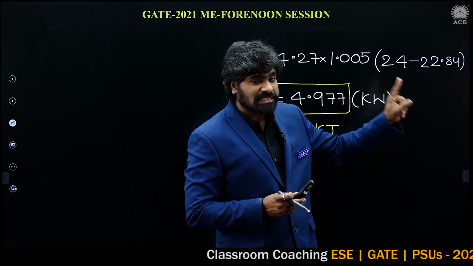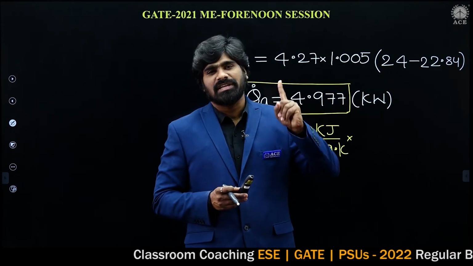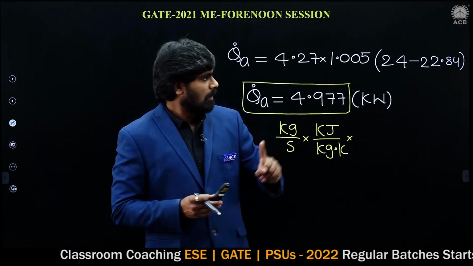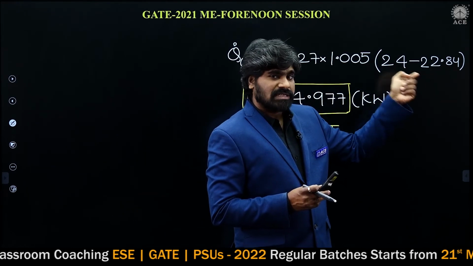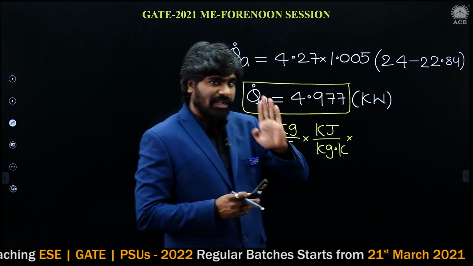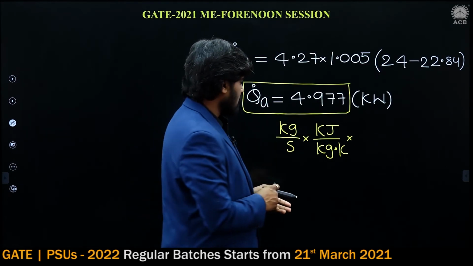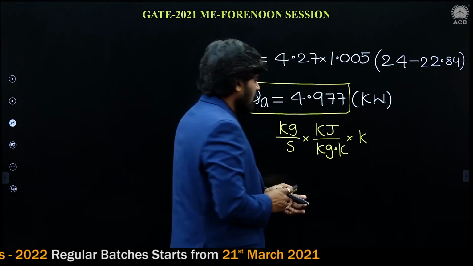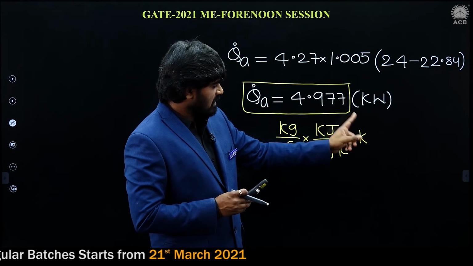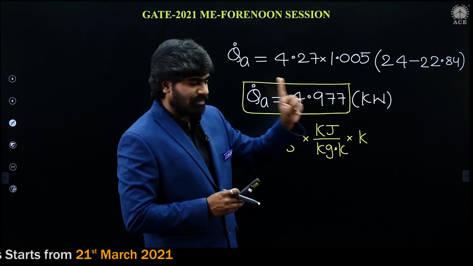Temperature difference in degree centigrade is equal to temperature difference in Kelvin. I have told you so many times, delta T is a temperature difference, and degree centigrade and Kelvin are both the same. I have explained in the class. So I am writing Kelvin, but if you write degree centigrade, it is also correct.